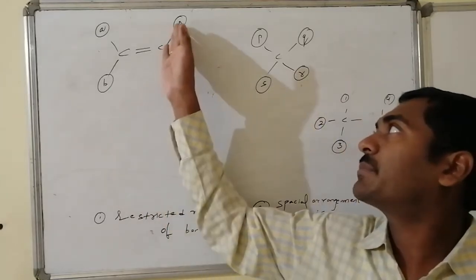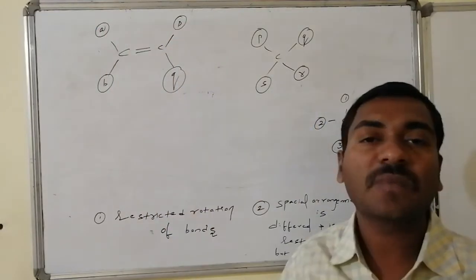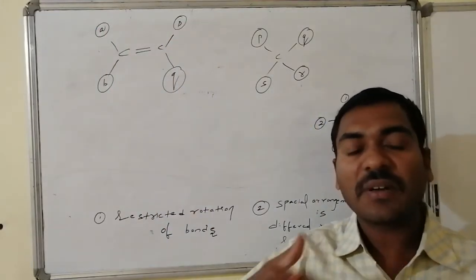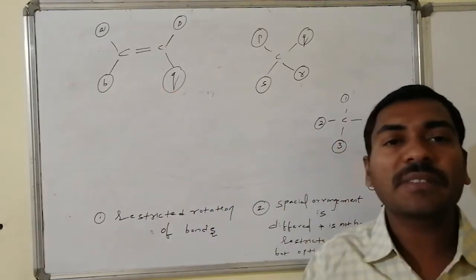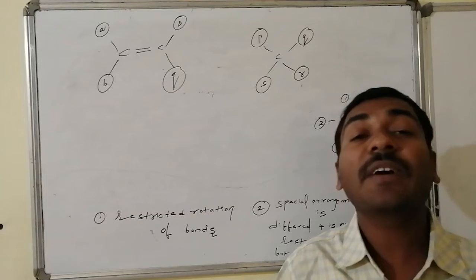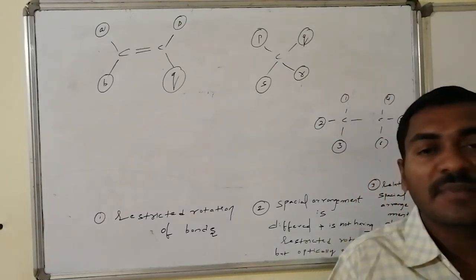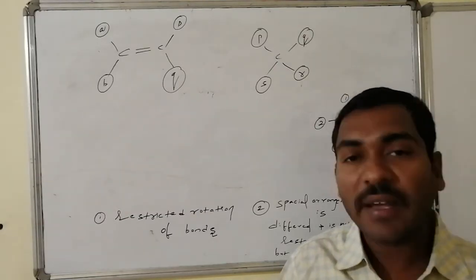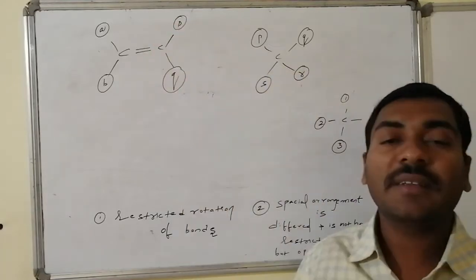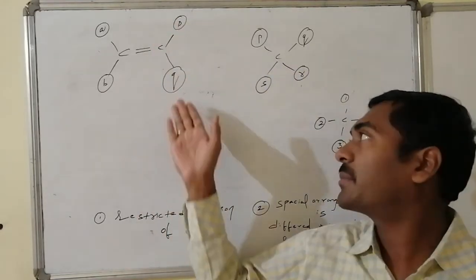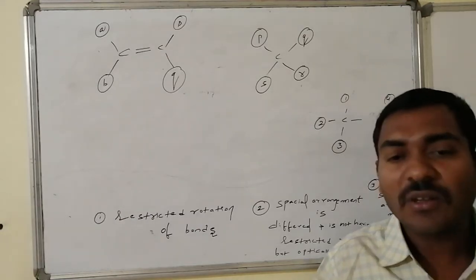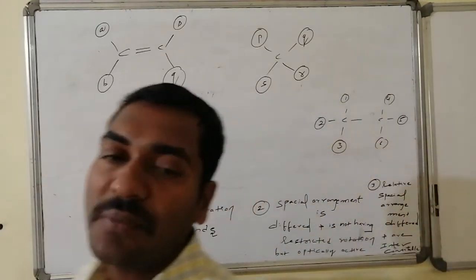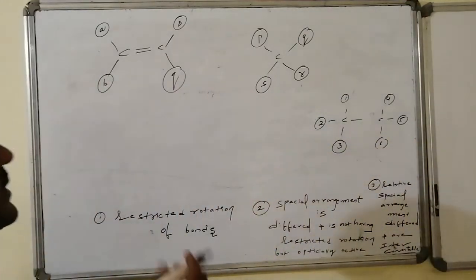So therefore, this P as well as this A always present towards one side of the plane. Similarly, this Q and this B is present towards one side of the bond. If I write another structure which is not interconvertible, where here in the place of P some new atom Q is there, in the place of Q some new valency P is there, then those two are not interconvertible, those two are having same connectivities.